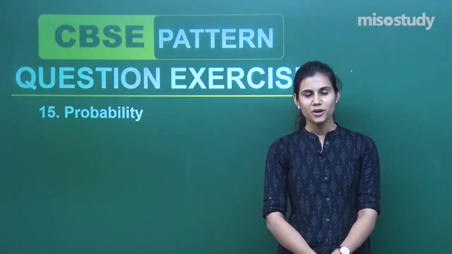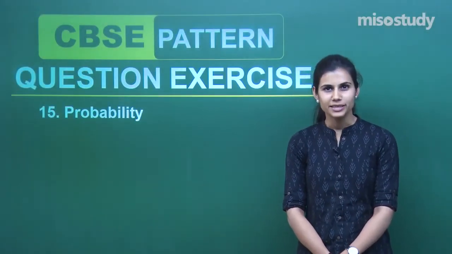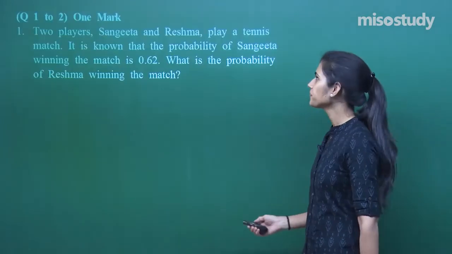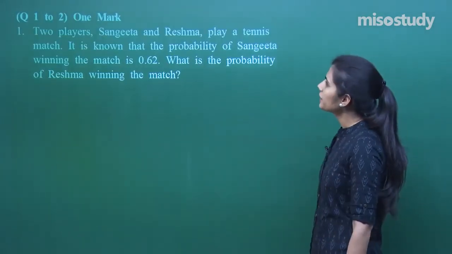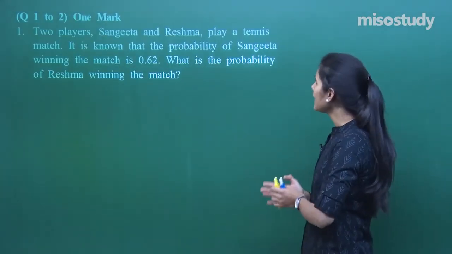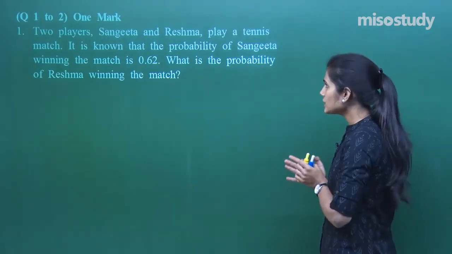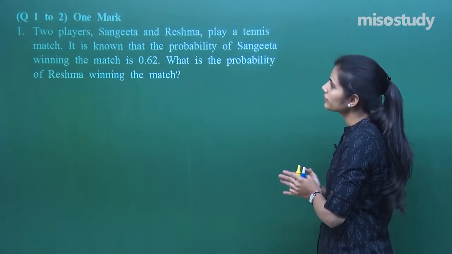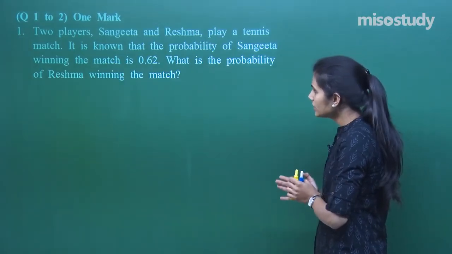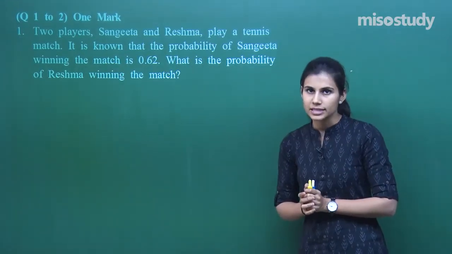Hi everybody. Well, it's time to discuss questions on probability. Let's begin with the first one. The first question says that two players are there, Sangeeta and Reshma, and only they both are playing a tennis match. It is known that the probability of Sangeeta winning the match is 0.62. What is the probability of Reshma winning the same match?